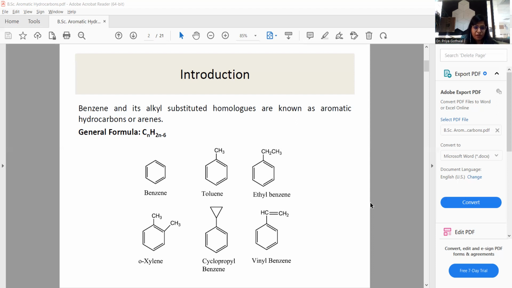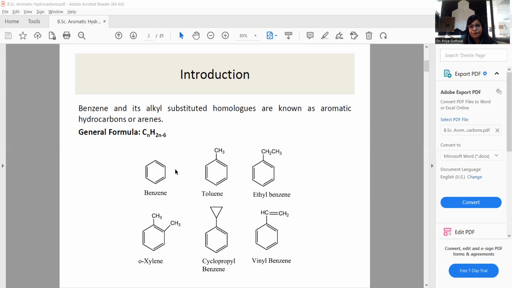The general formula of aromatic compounds is CnH2n-6. Benzene includes three alternating double bonds, having resonance.